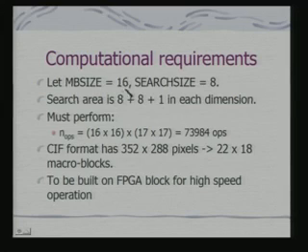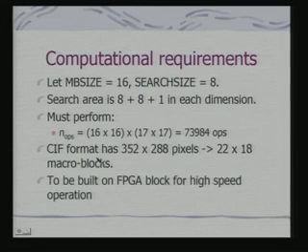So, what are the computational requirements? MB size is typically 16 cross 16 and say search size is over an 8 cross 8 window. So, your search area is 8 plus 8 in each dimension. Therefore, you need to perform how many operations? 16 cross 16 into 17 cross 17 operations. This operation is actually a difference computation operation.